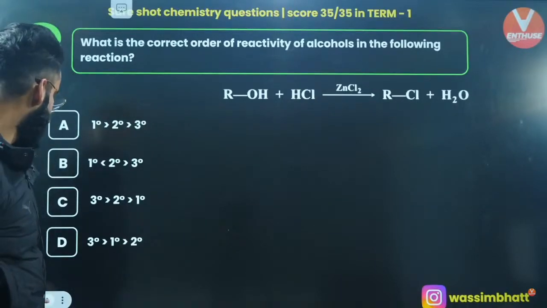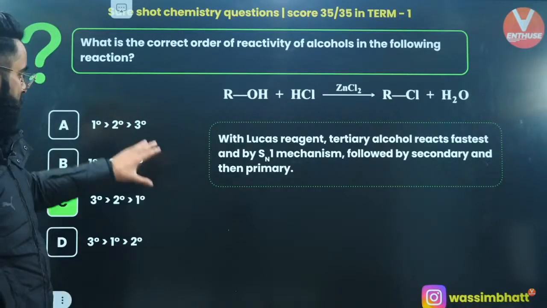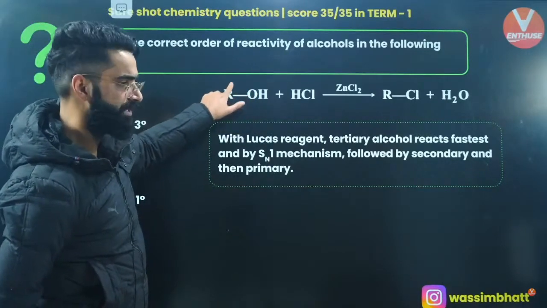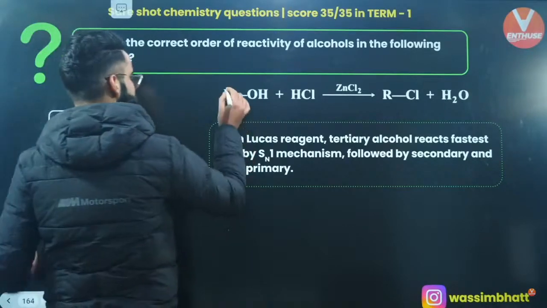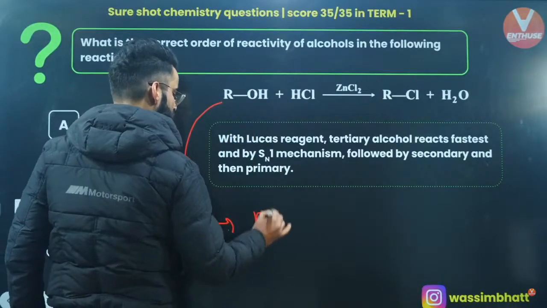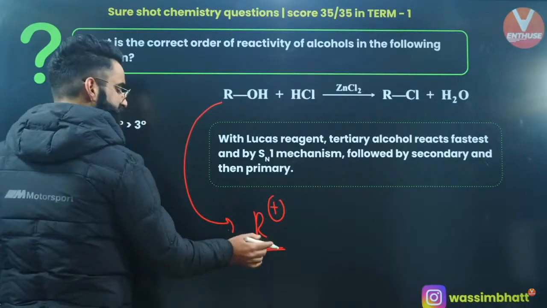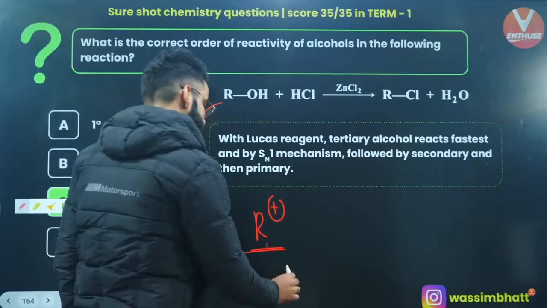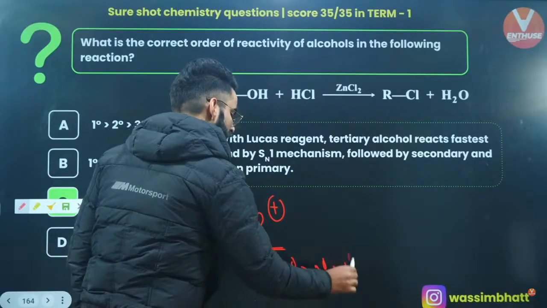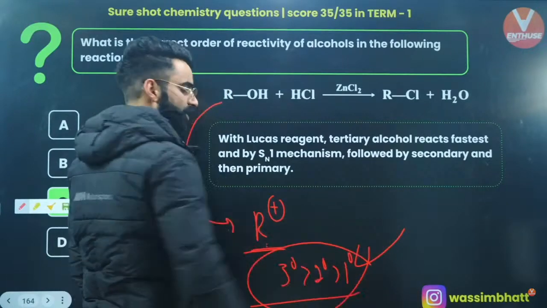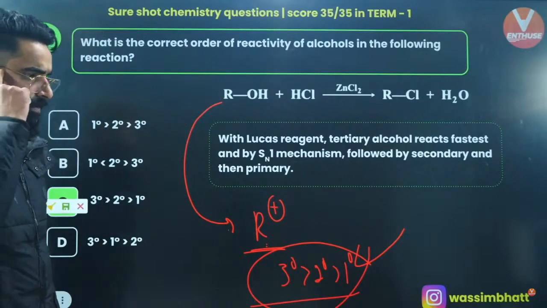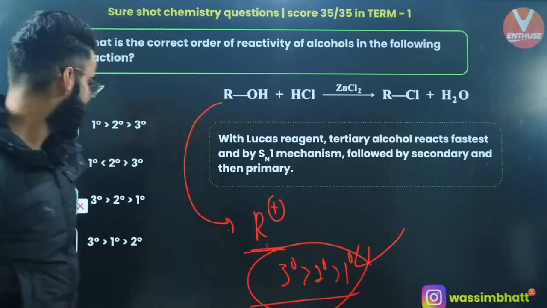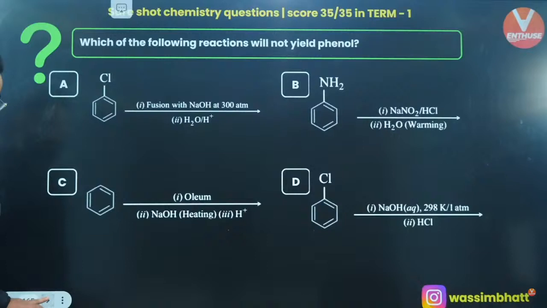Isn't it a Lucas test? I mean, over here you are using ROH, correct? So first of all, make a carbocation over here. Put a positive charge on this R. The carbocation which gets generated over here, that's R positive, correct? Now, depending on the stability of this carbocation, you can decide the reactivity. 3 degree carbocation is maximum stable, followed by 2 degree, followed by 1 degree, right? So whatever is going to be the stability order of the carbocations, same is going to be the reactivity of the substrates. So, what is going to be the correct answer? It's option C, people.